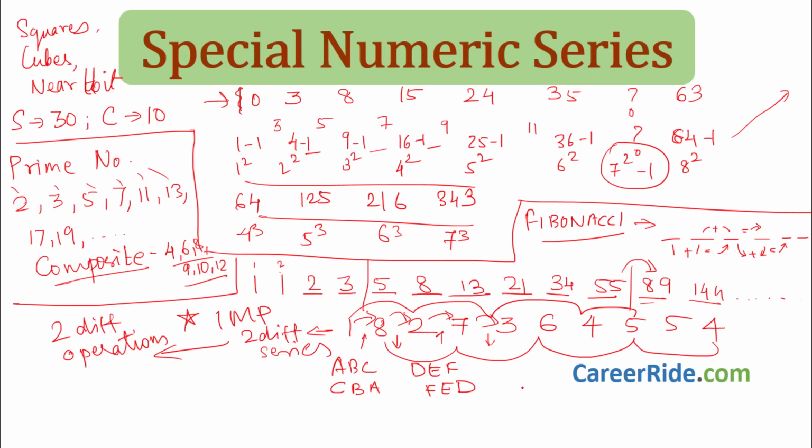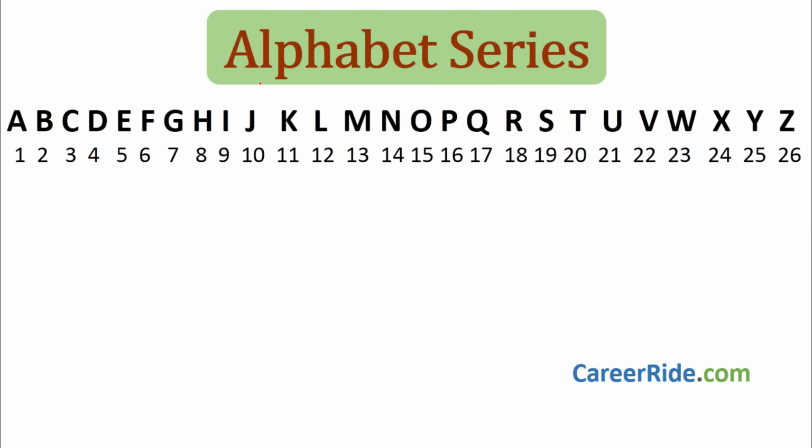Okay, so we have seen some of the series right now. We have seen numeric series. Let's move on to the alphabet series or the letter series. Alphabet series are a bit easier than the number series or the numeric series, and the thing that is going to help you a lot when it comes to alphabet series and alphanumeric series is this: A to Z. Whenever you go to the exam, always write A to Z and their positions. That is, A comes first, B is second, Z is 26th.